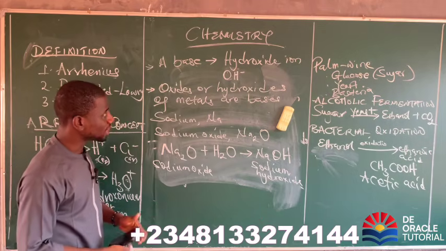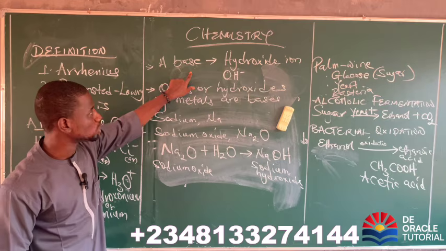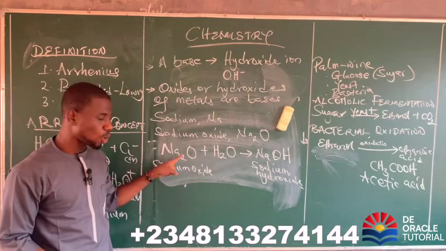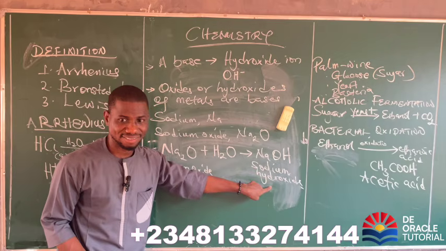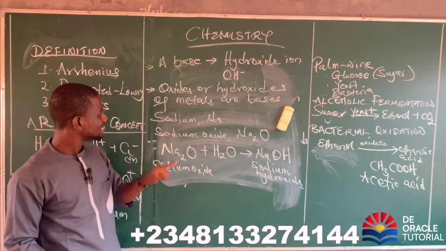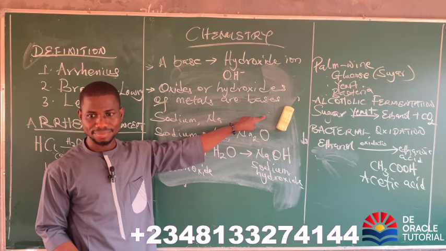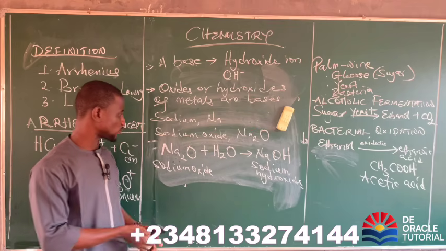Now, according to Arrhenius, a base is a substance that will dissolve in water to produce hydroxide ion. If you look at this, this is sodium oxide dissolving in water. Did it produce a hydroxide? Yes. So this can also serve as a base. That's why I say that oxides or hydroxides of metals are bases. Are we clear?